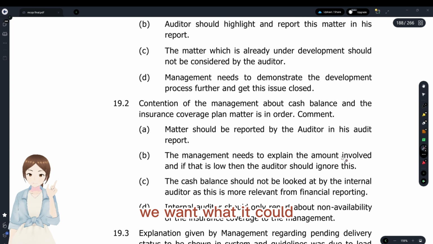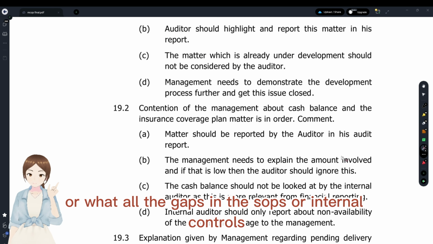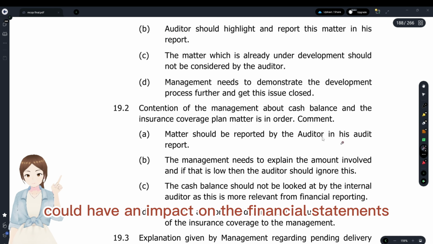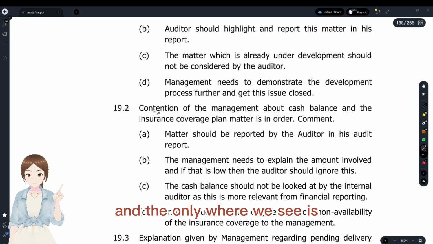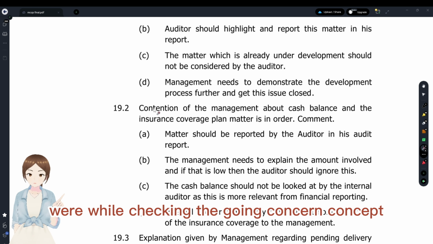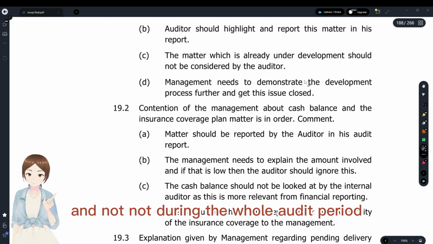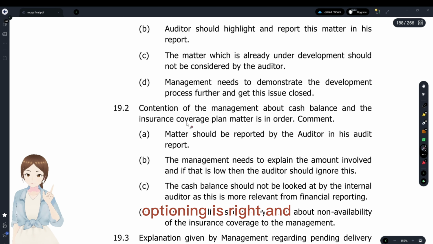We want the flaws that were done or the gaps in the SOPs or internal controls that could have an impact on the financial statements. We are only concerned with that. Management plans matter only while checking the going concern concept and not during the whole audit period. So the matter should be reported by the auditor. Yes, option A is right.